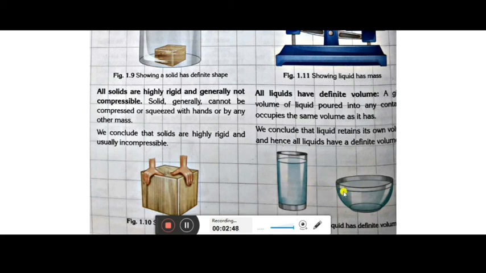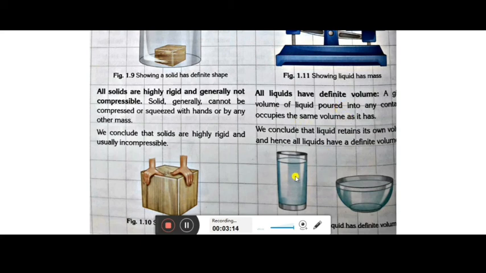And if the volume of the bowl is more than 200 ml, then the remaining part will be empty, or it will be half filled, like that. So when it is poured into any other container, it will not change its volume.